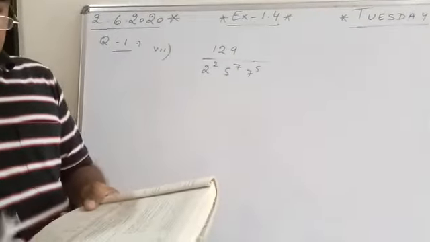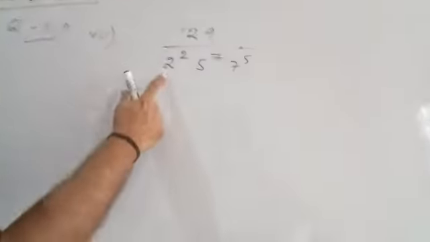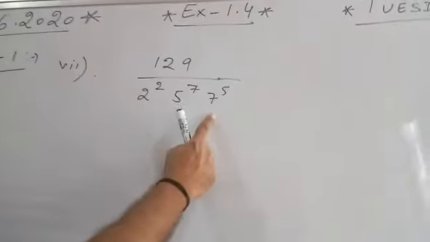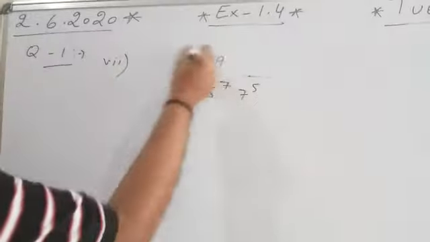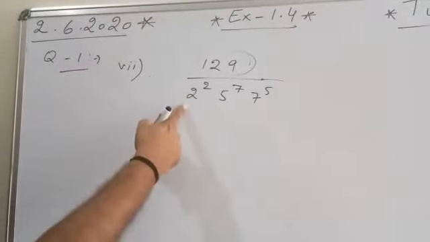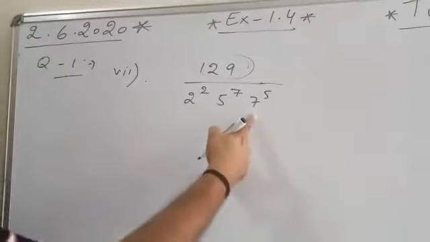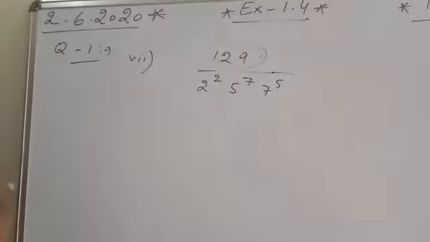Now see 7th part, 129 upon 2 raised to power 2, 5 raised to power 7, 7 raised to power 5. See student, this 129 is not divisible by 2, not divisible by 5 and not divisible by 7. So no common factor.